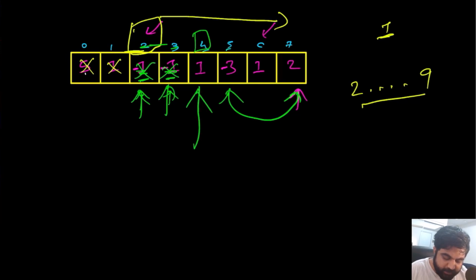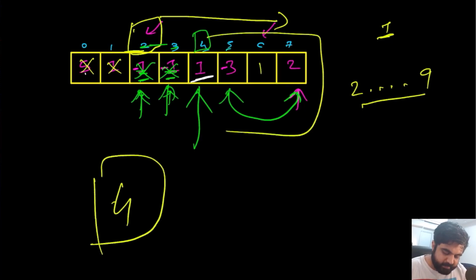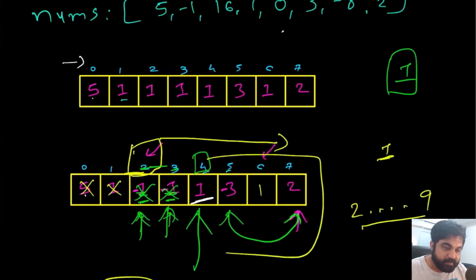For this particular value number 4, this is a positive value. The moment we identify a positive value, this can only remain positive if 4 was nowhere to be found in the given input. Say for example we found that this value was 4, then we would have definitely converted this to -1. But we did not find anything, and that's why we left it as positive, and we have not been able to find 4. So we need to return 4 as the answer. And this is the optimal solution.